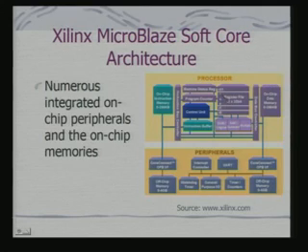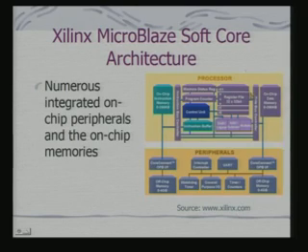This part is your actual architecture: the control unit, instruction buffer, program counter, machine status registers, register file, and a variety of peripherals which are available. You can configure the whole system as a soft core and then implement it for your embedded systems.